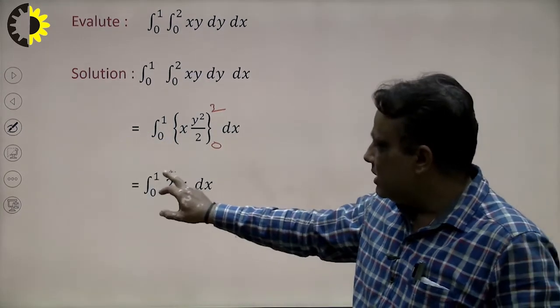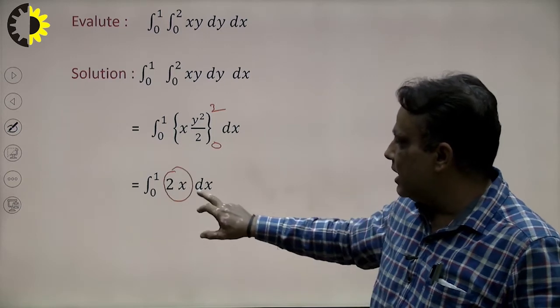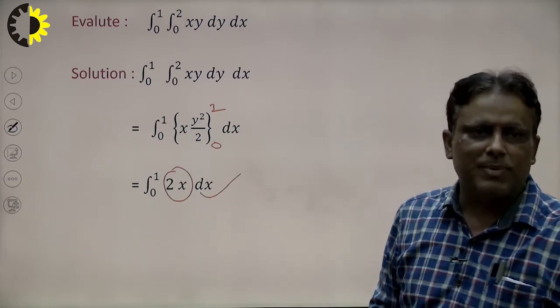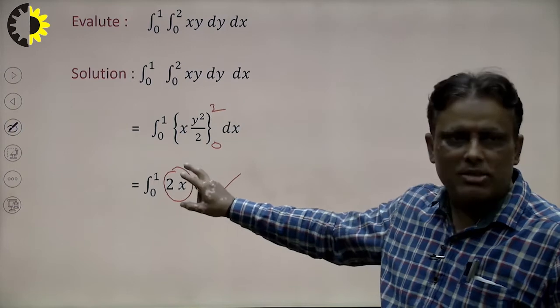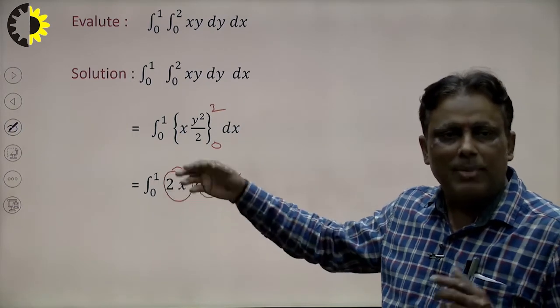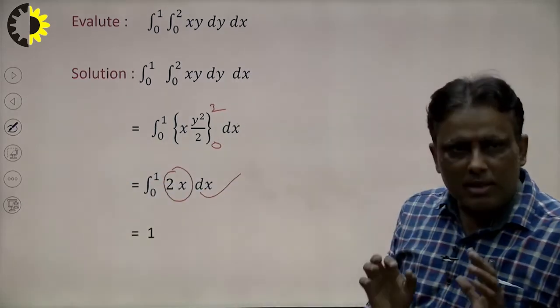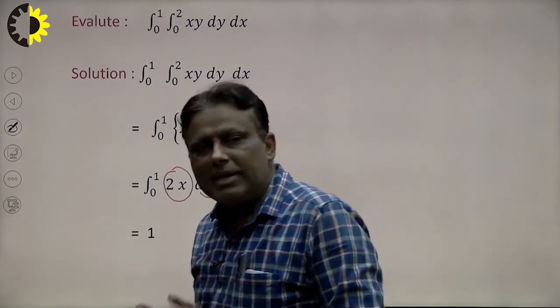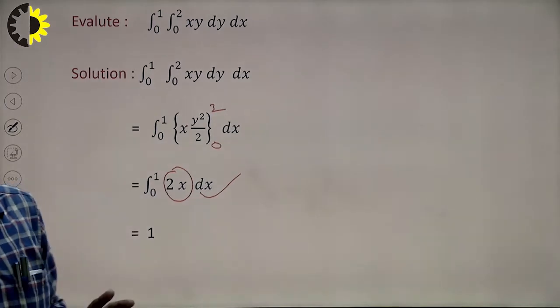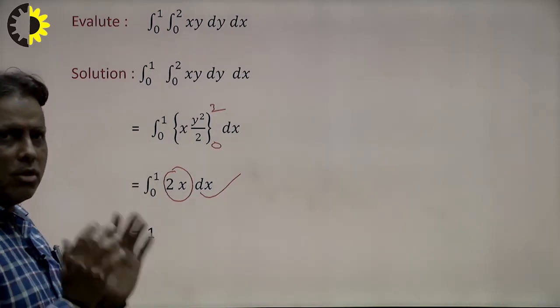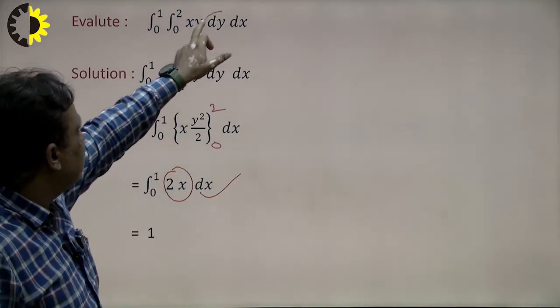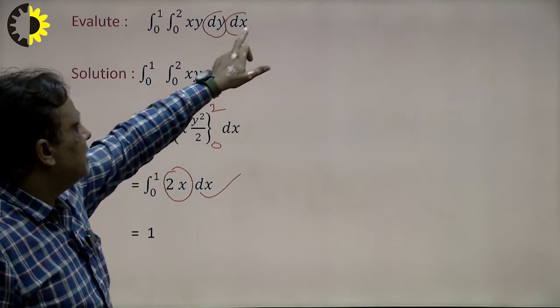Now this is the part of x and this is the limit of x. Now integrate with respect to x, and the integral of x is x square by 2, the 2 cancels out, and then upper limit minus lower limit. So the result will be 1 here. In this way we can solve the double integration step by step. If limits are constant, first solve with respect to this integral, and after this solve the other integral.